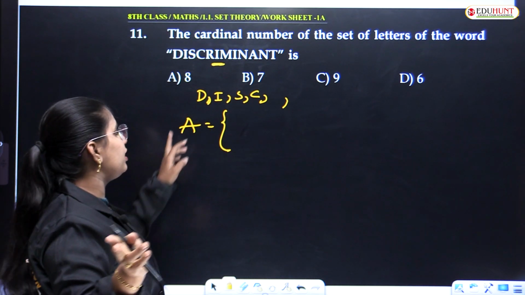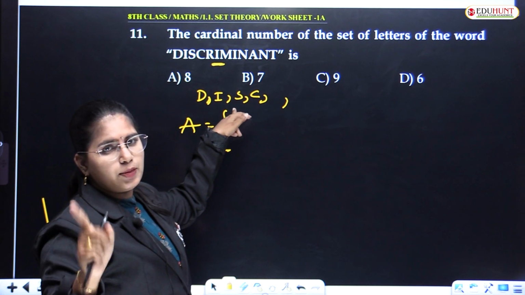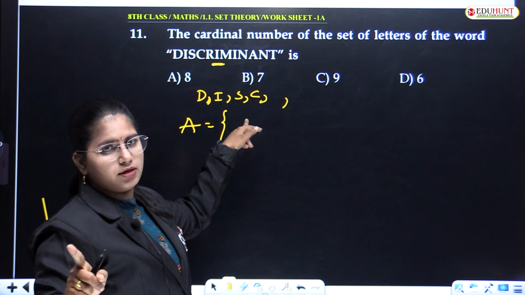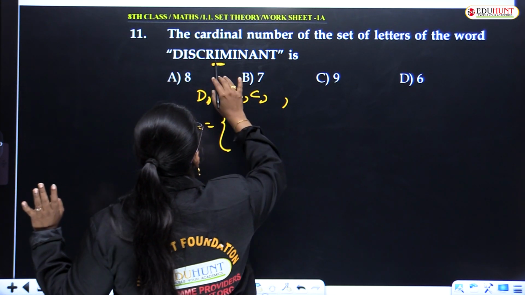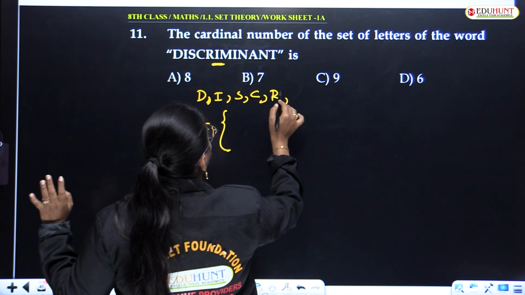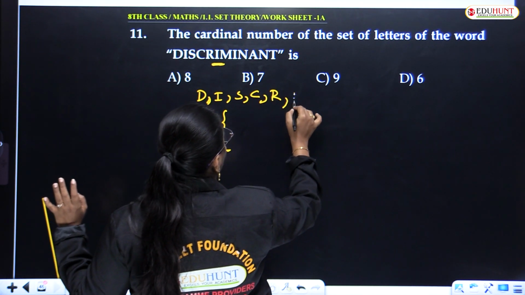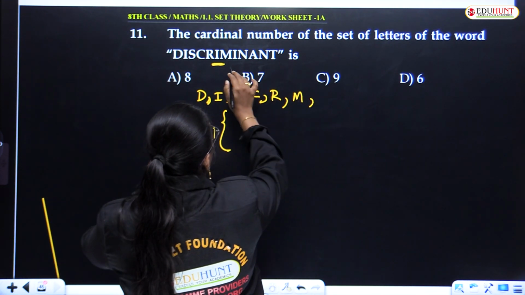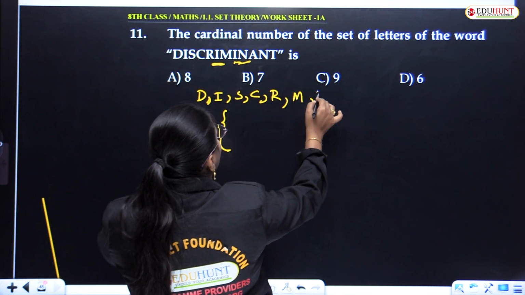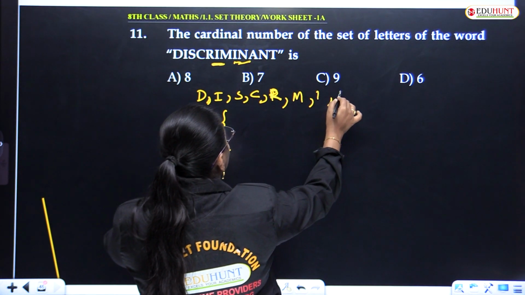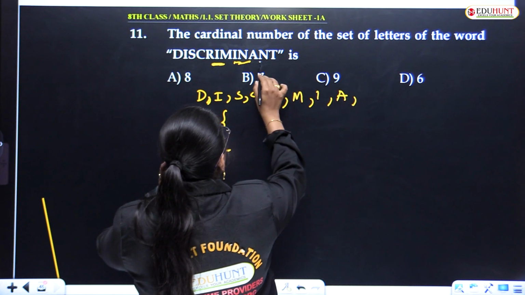No, because I already wrote it. Repetition is not allowed, that is what I am telling you. R after I, I have not written. M after I, I have not written. N, M, N, A, again N is repeated.